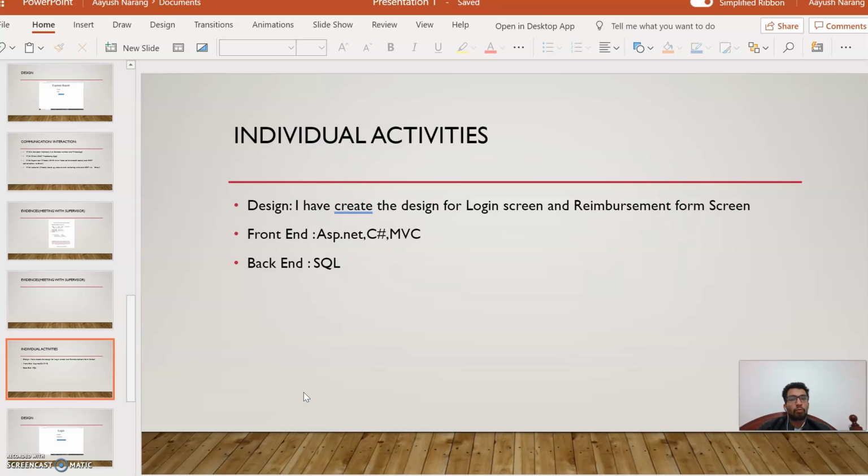I have also created a connection between the web application and the SQL server to test whether it's working or not. So I have maintained the connection between these two. We have used the C# programming language as the front end, and SQL server as the backend.